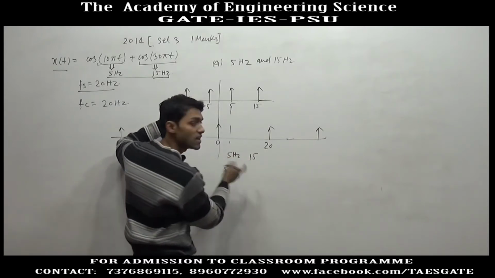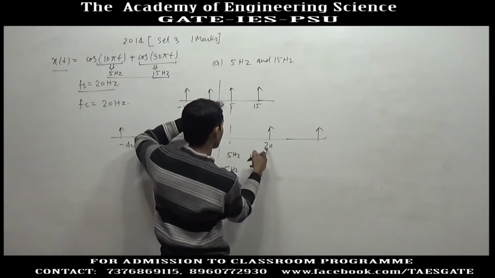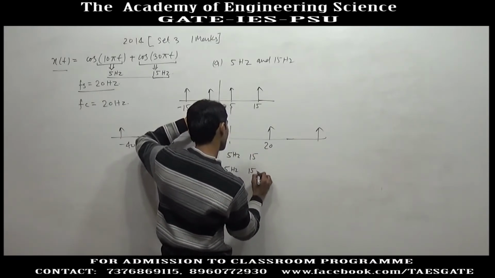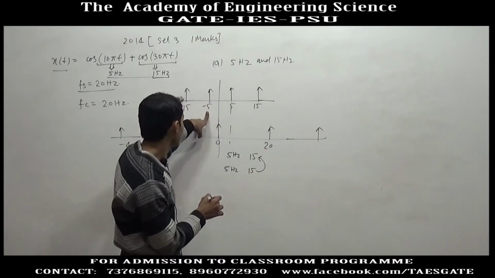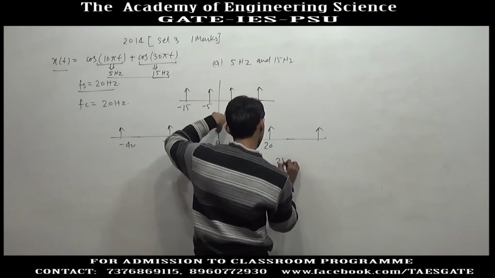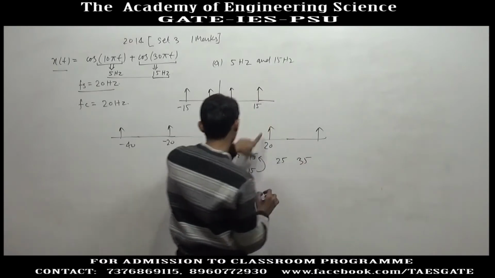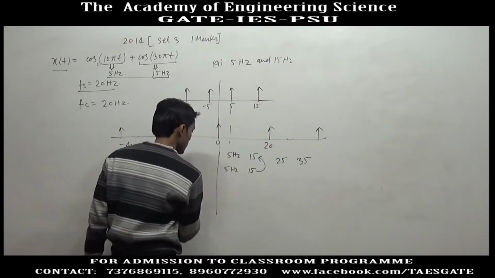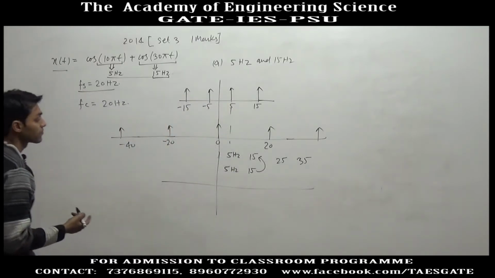You will get again an impulse at 5 hertz. This will be at minus 5 plus 20, 15 hertz, so this will coincide with the previous impulse at 15 hertz. 5 plus 20 will be at 25, 15 plus 20, 35, and at the negative frequencies there will be impulses as well.